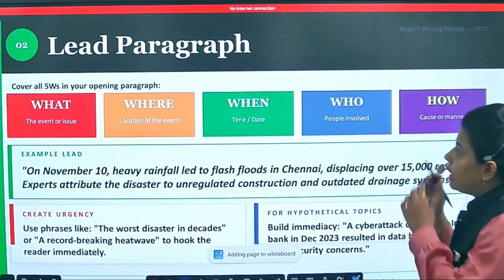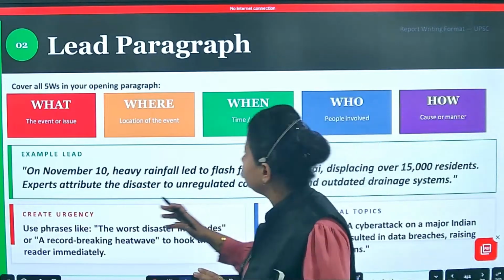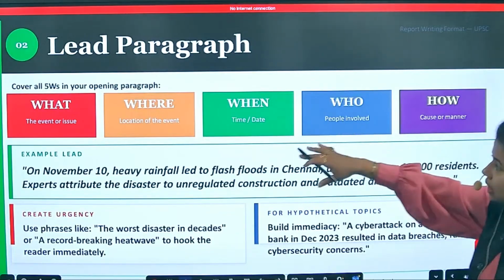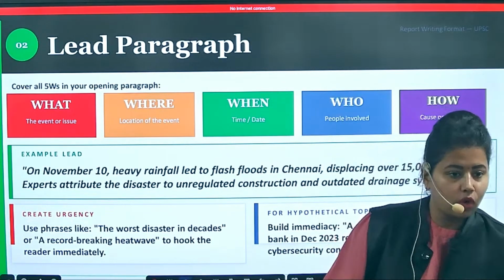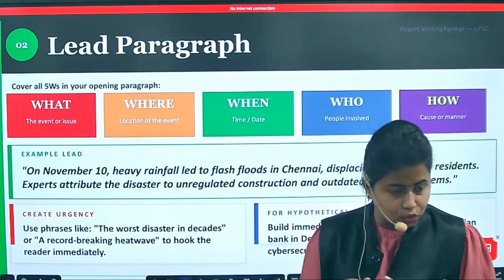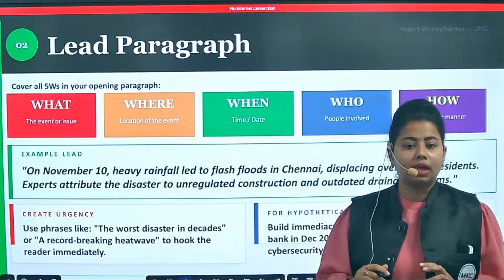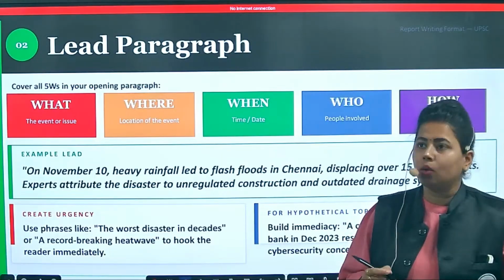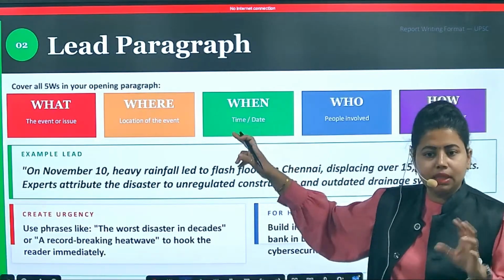Then we have the lead paragraph. Like I told you, the 5 W's, right? What, where, when, how, and who. What means what is the issue and what is the event it is related to. Where means the location of the event, which counts very much. Write these under the W's. When means time and date.